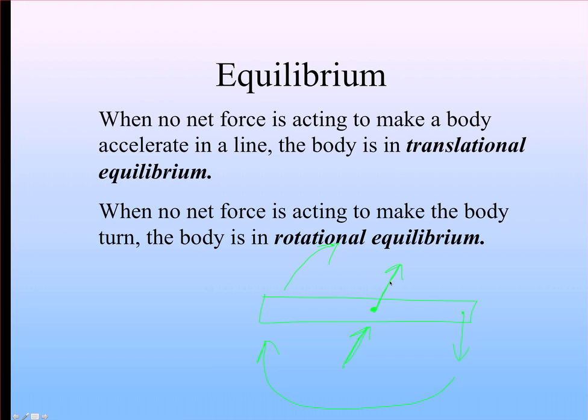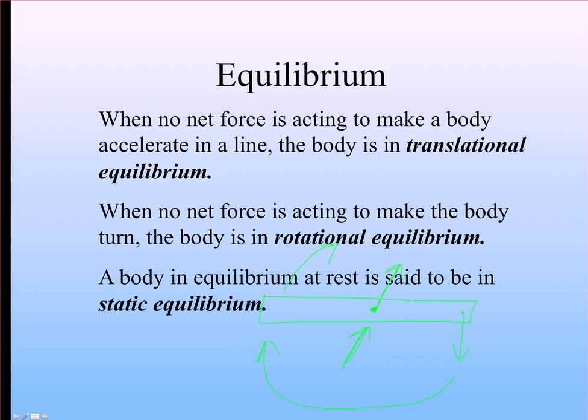And so a state of equilibrium suggests that there is no net force acting to make the object translate through space, and no force that is acting to make it rotate. And when an object satisfies both of these conditions, we can say that it's in static equilibrium, that is to say it's not moving.